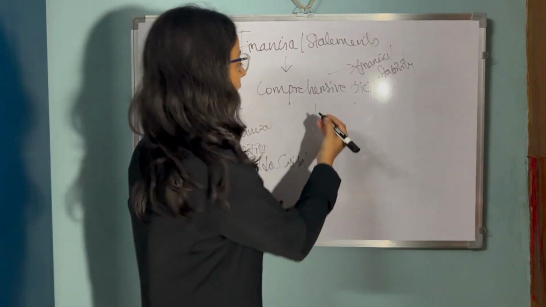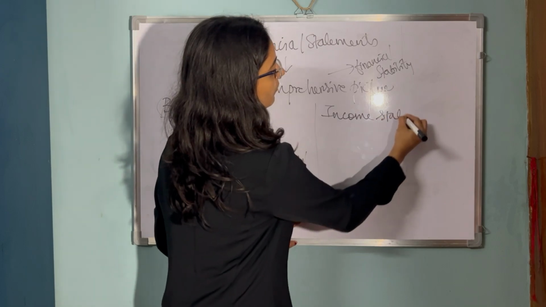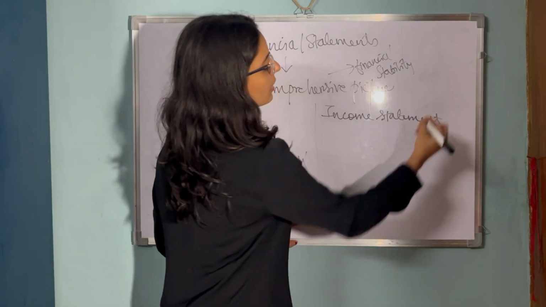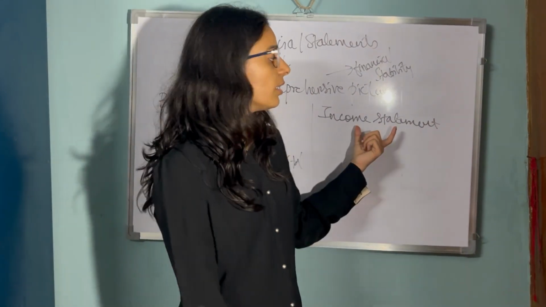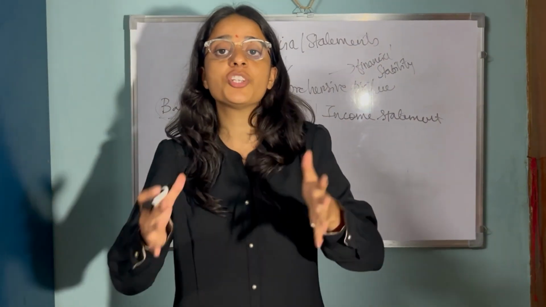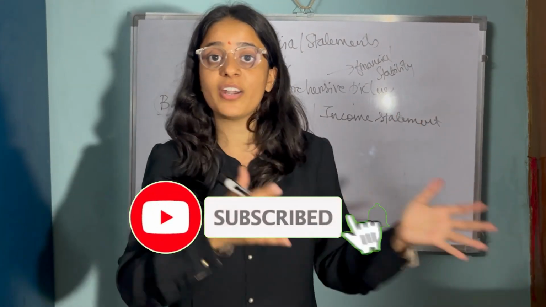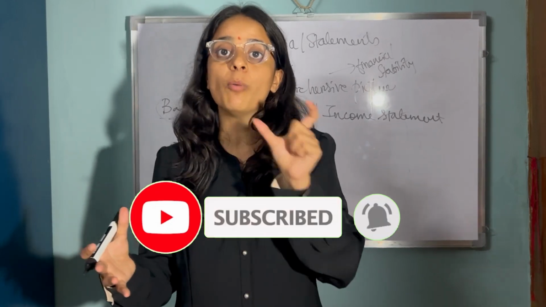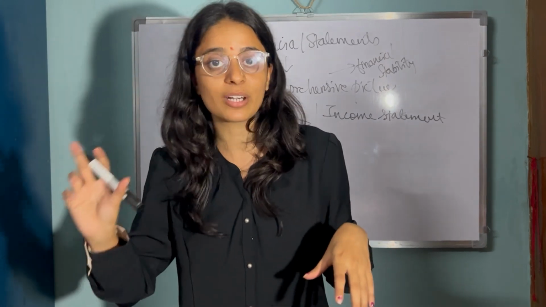So next comes the income statement. Income statement, also known as profit and loss account. Correct? Here we get the picture of how much profit the business is making, what the costs associated with different revenues and expenses are, how much profit they made for the particular accounting period, or what was the net income or net loss.